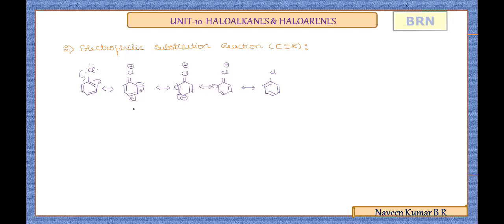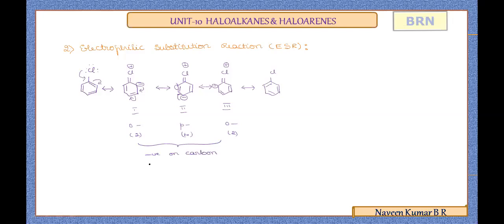Now, if you observe these intermediate structures 1, 2, and 3: here the ortho position, here the para position, and here again the ortho position. The second position with respect to the halogen substitution, the fourth position, again the second position as we go in this direction. In all these positions, we are going to see a negative charge on carbon.